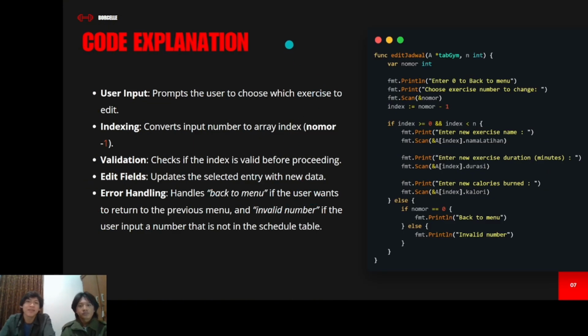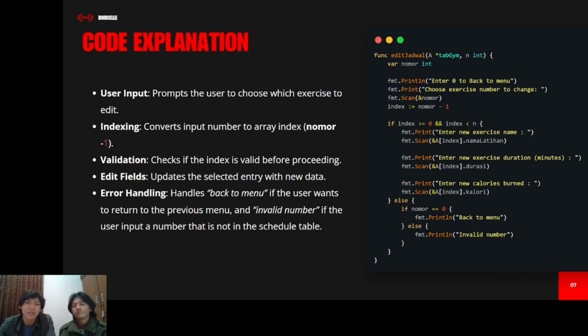So we have a function of edit jadwal and include a tabgem here with the pointer, and we have n for integer here. And then below the function line we have variable number, which is integer type. And this is the presentation. User input prompts the user to choose which exercise to edit. Here, the edit.